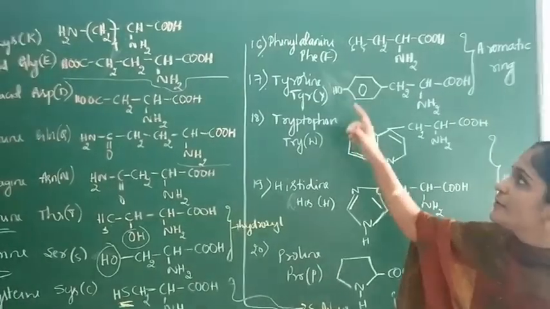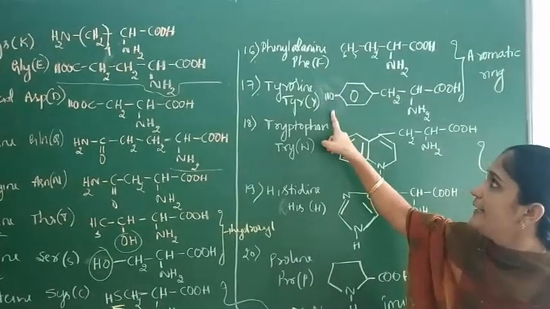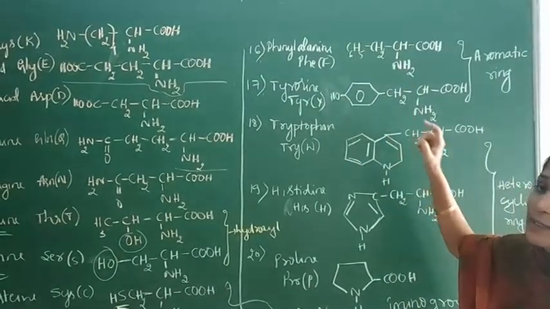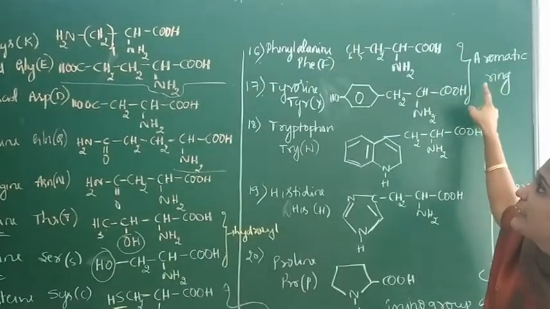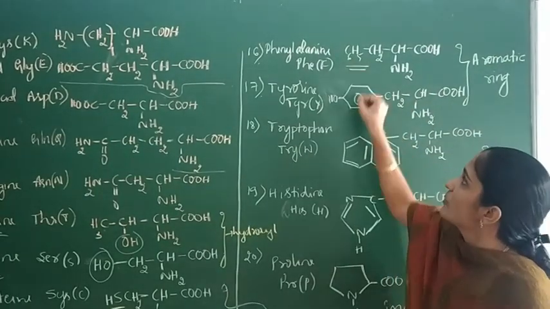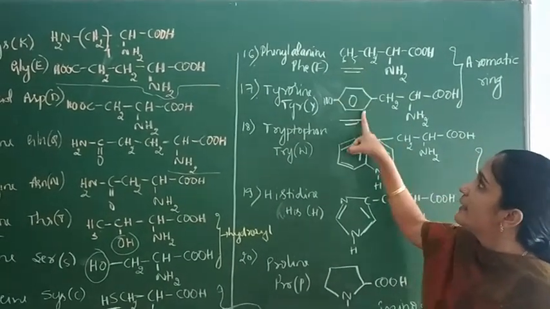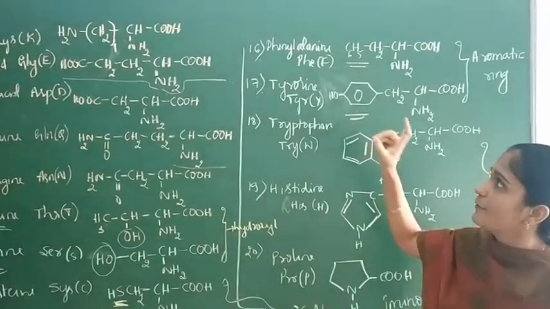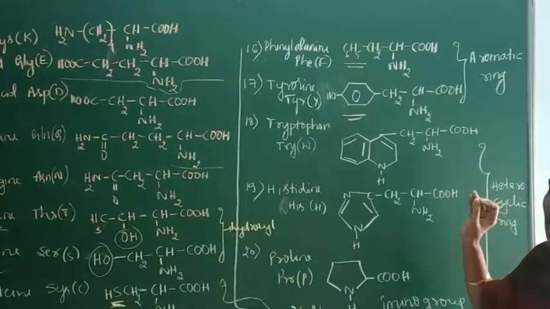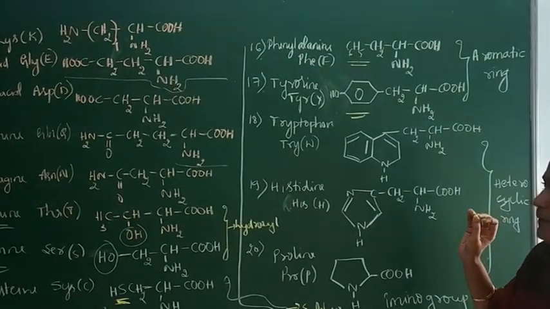Next, phenylalanine and tyrosine. These two are examples of aromatic ring-containing amino acids.